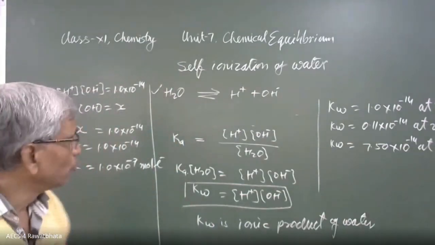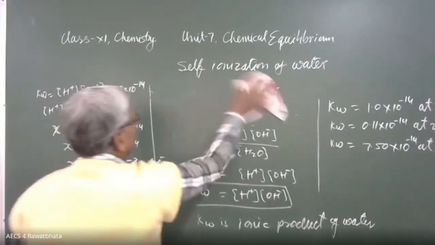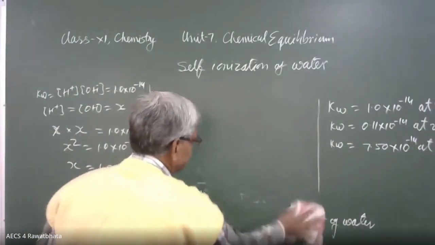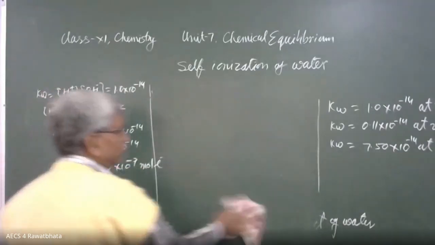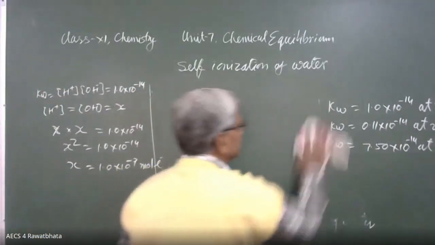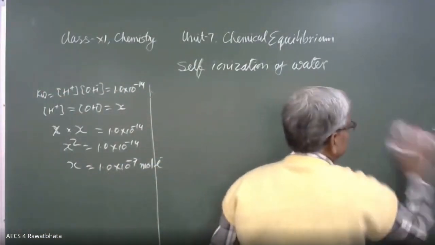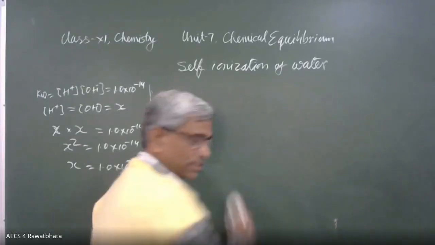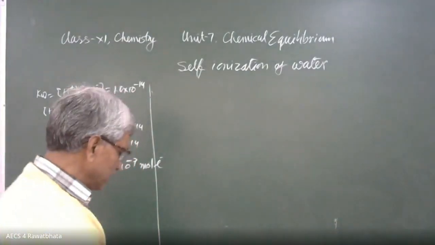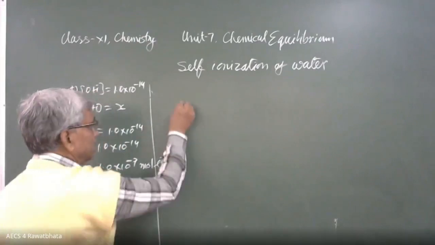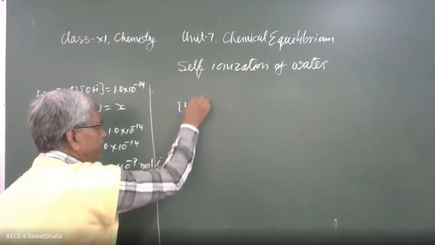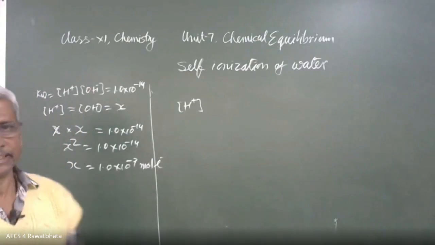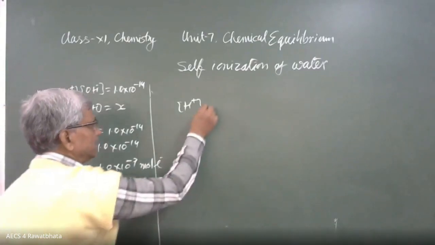Now, the possible range of hydrogen ion concentration in different solutions. What are the possibilities?